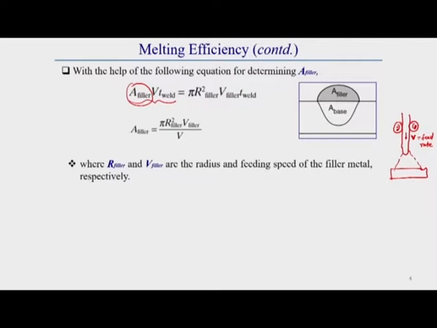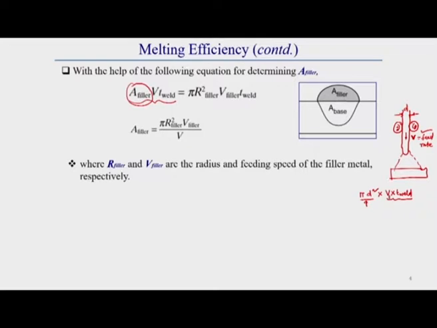This can generally be set automatically in the welding operation. The speed is known to us, and we know the diameter of the electrode also. So if we know the diameter of the electrode and the feed rate, that means the speed of the consumable electrode, then we can easily calculate the volume of filler wire deposited, generally by pi d square, the cross sectional area, into the length of the filler wire.